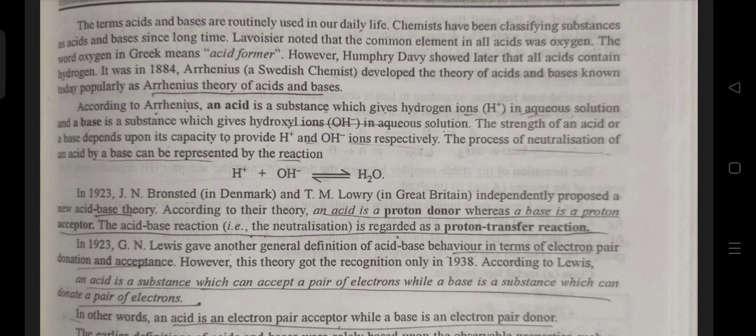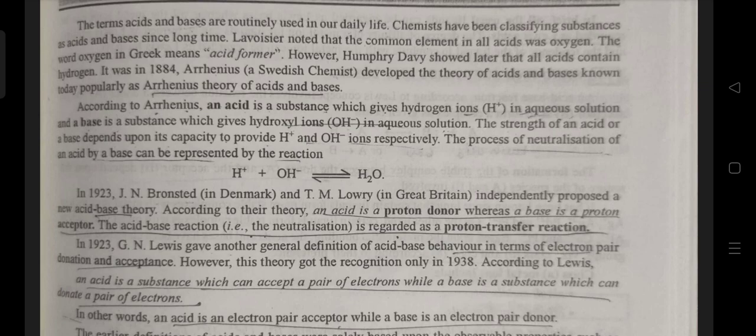In 1923, J. N. Bronsted in Denmark and T. M. Lowry in Great Britain independently proposed a new acid-base theory. According to this theory, an acid is a proton donor whereas a base is a proton acceptor. The acid-base reaction, that is the neutralization, is regarded as a proton transfer reaction.